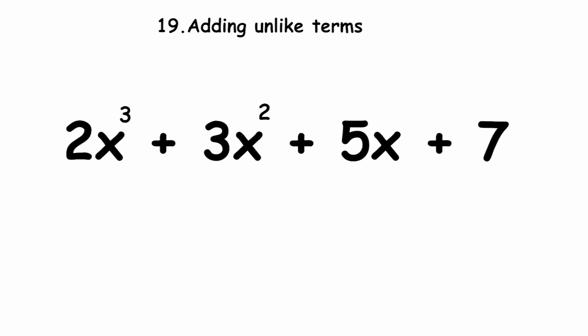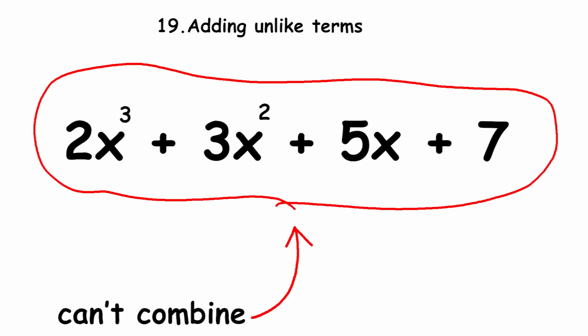Similarly, if the variable is the same but the exponents are different, well, then we cannot combine them. For example, in 4x to the power of 3 plus 3x to the power of 2 plus 5x plus 7, we have 4 different terms and none of them can be combined.